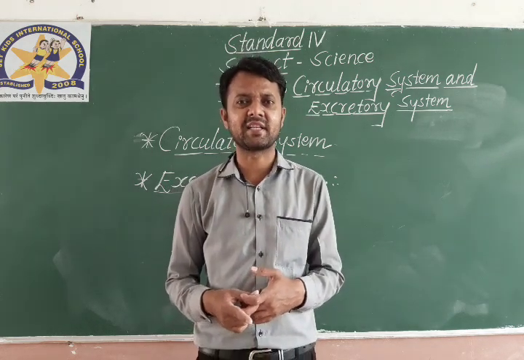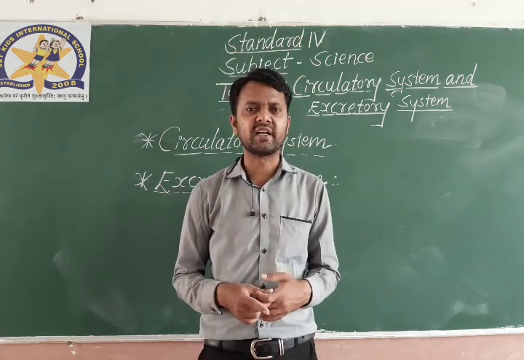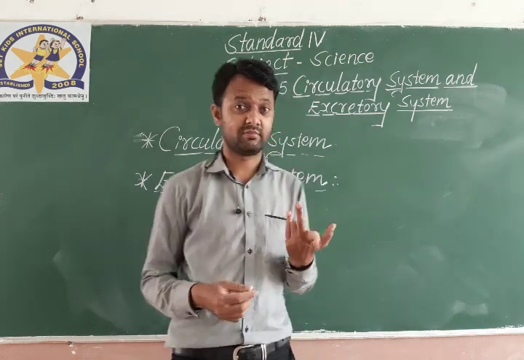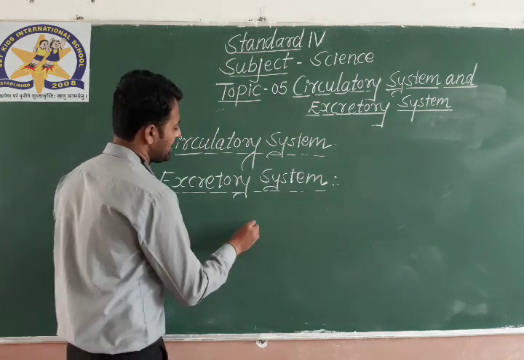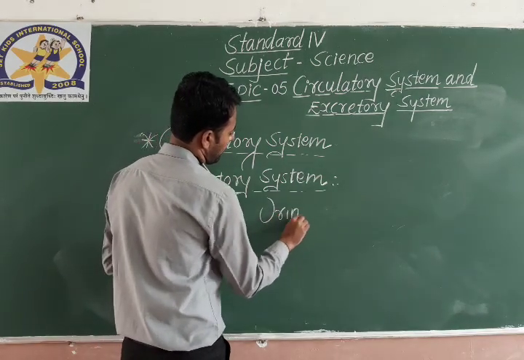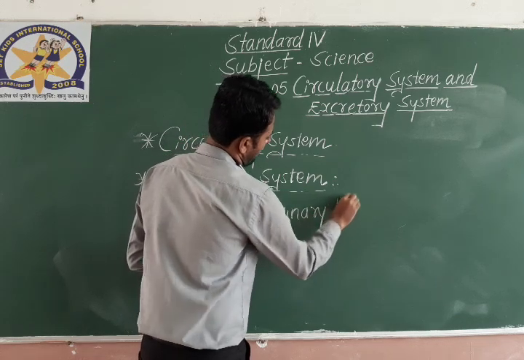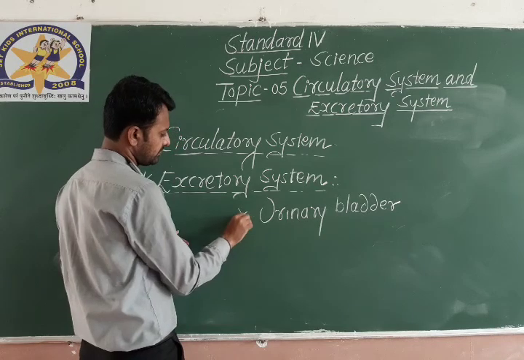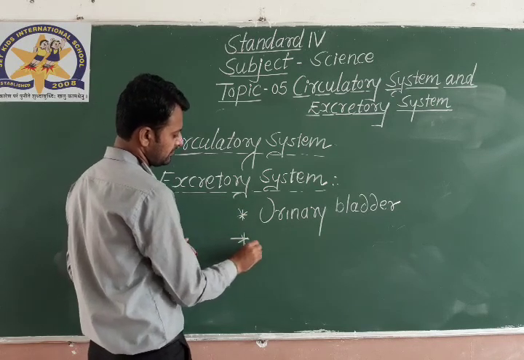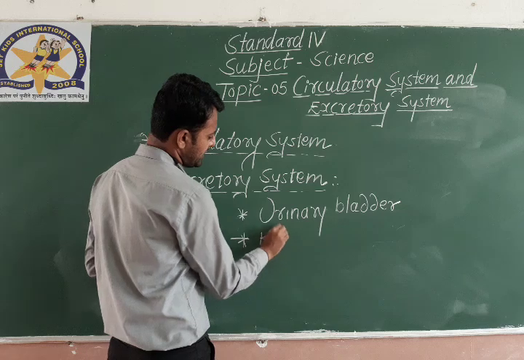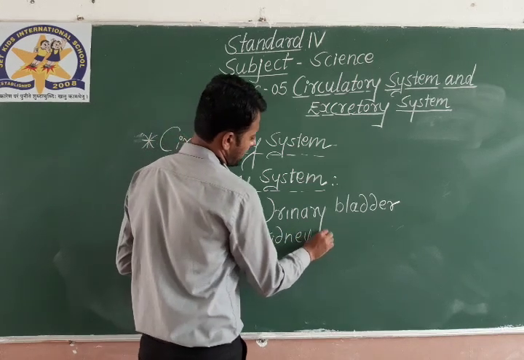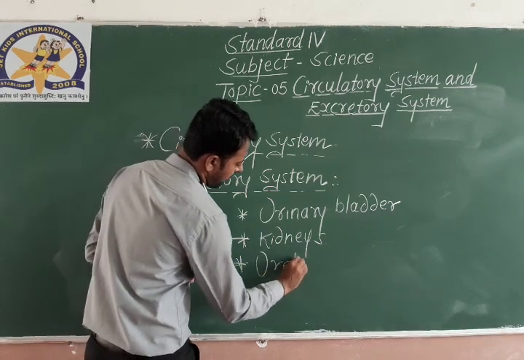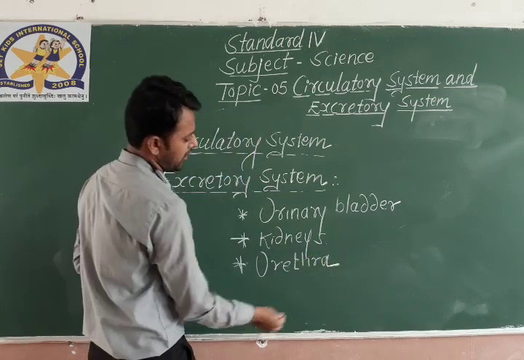So the excretory system consists of which organs? The urinary bladder, the kidneys, and the urethra.